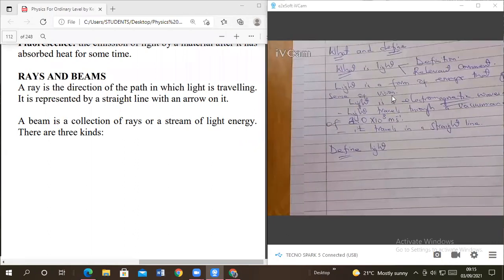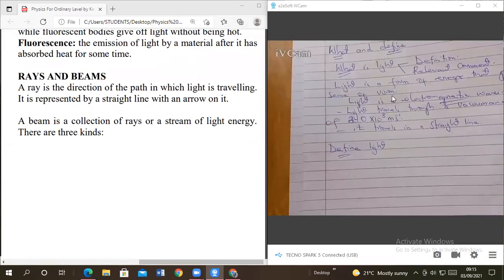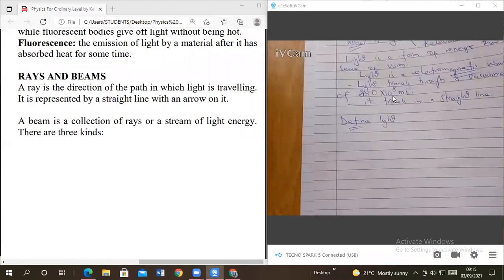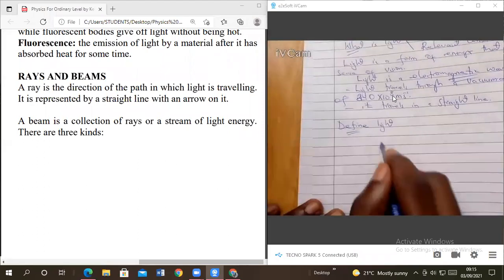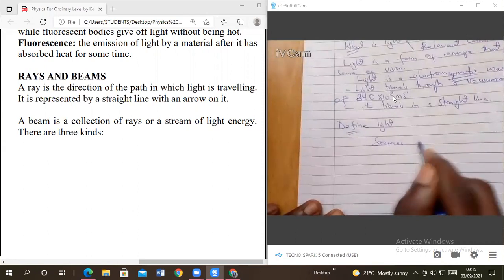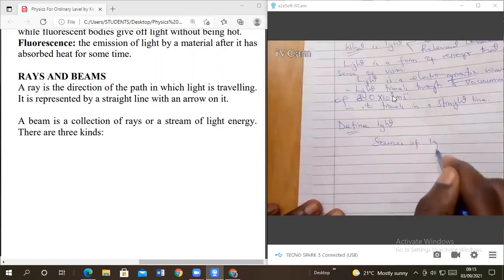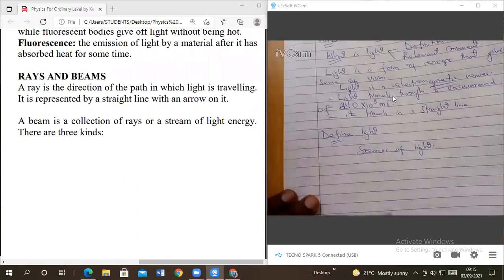Very good. We also look at different sources of light, just to help those who have just joined in. Sources of what? Light. Where do we get light from? We said there are many sources of light, members. Who can remind us, how many are there?